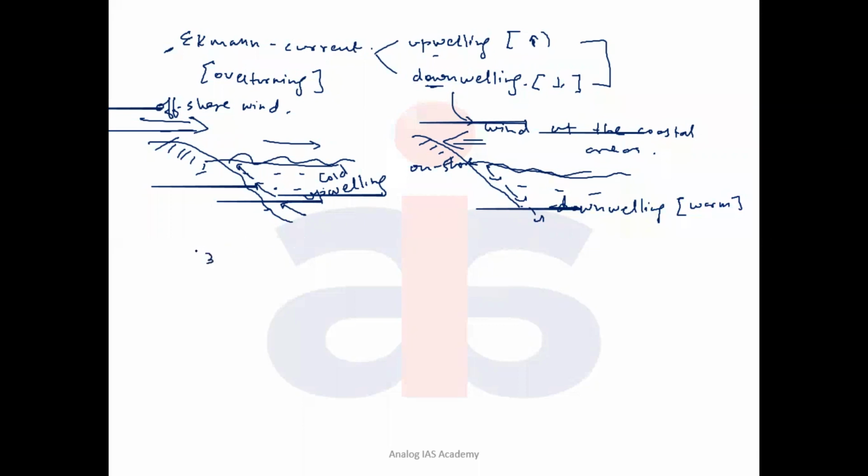The third force that influences the oceanic current is the properties of water, or the density gradient force.